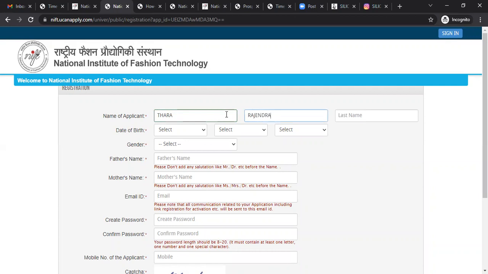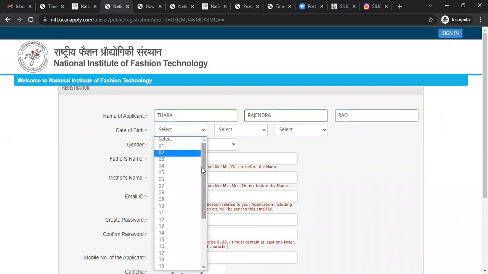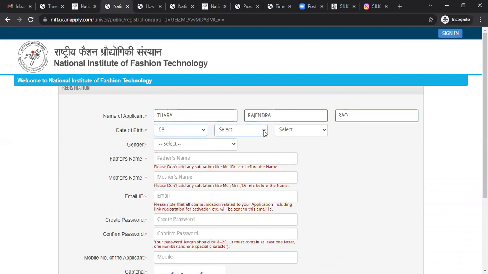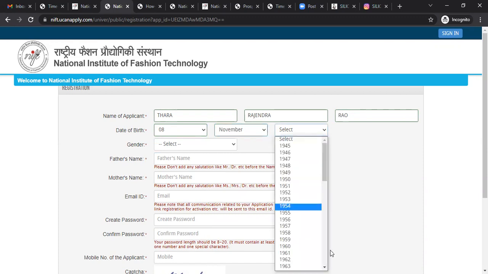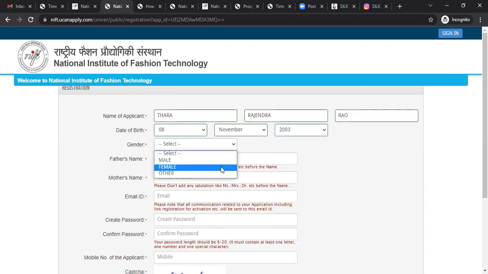All the fields are in capitals only. So if you click on the caps or if you do not click on the caps, it doesn't matter because we'll accept the capital letters only. Now your date of birth. Take time, fill these fields very carefully. Your gender. Your father's name. See, read the instructions in the red.